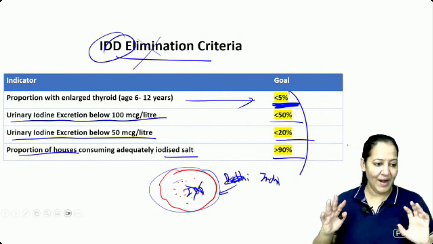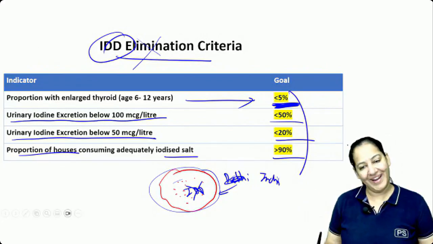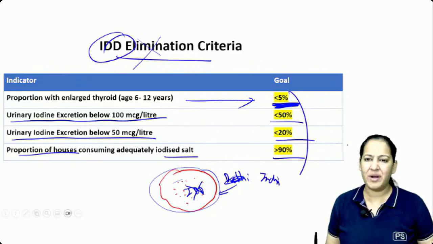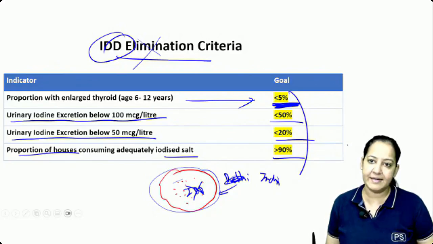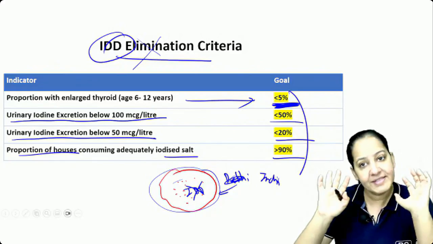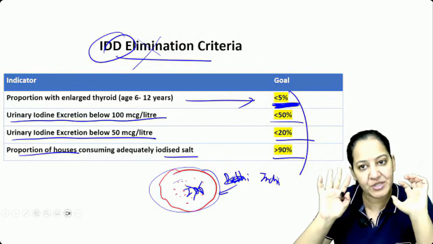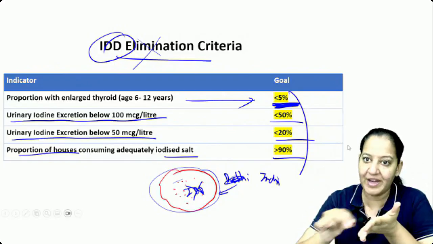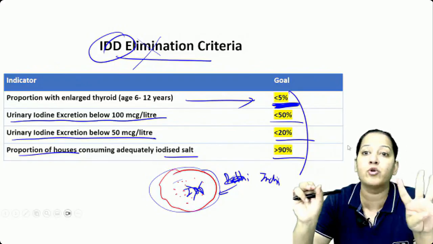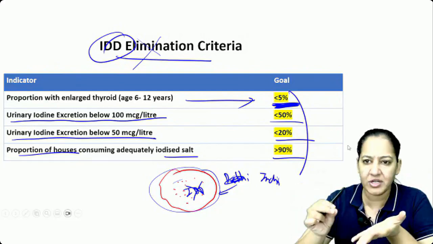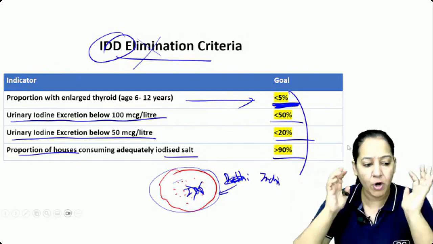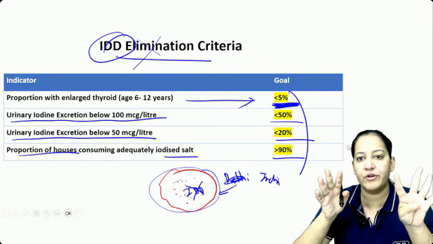Can we go ahead? We are done with iodine also. Say yes. I know the rectification is too much, but I'm making it easy. Don't try to mug it up. Just learn the concept so that the options will be in front of you. You don't have to create an answer like "write the 4 IDD elimination criteria without looking." No such question will come. It's not a subjective exam. It is an objective exam. The 4 options are in front of your eyes. You have to just pick it up.